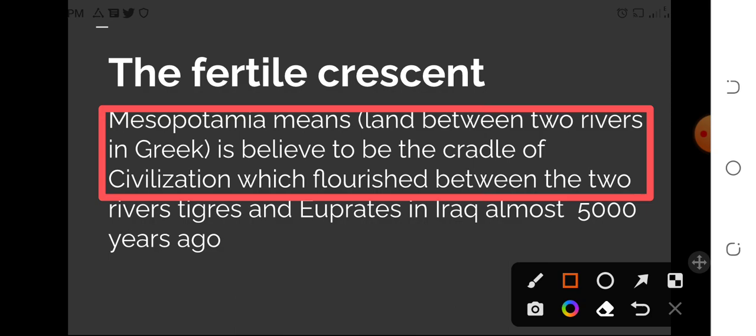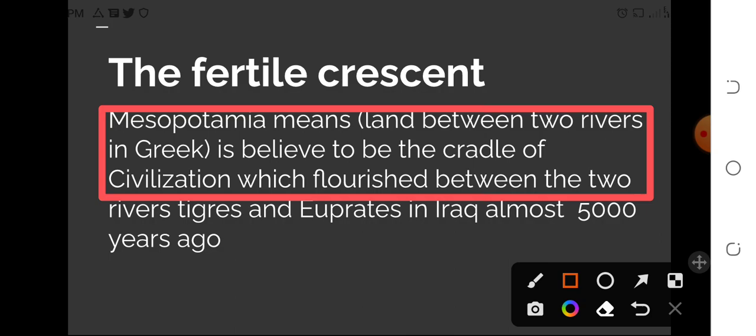It means this is the earliest civilization which we know, and that's why it is known as the cradle of civilization. The meaning of Mesopotamia is land between two rivers in the Greek language.